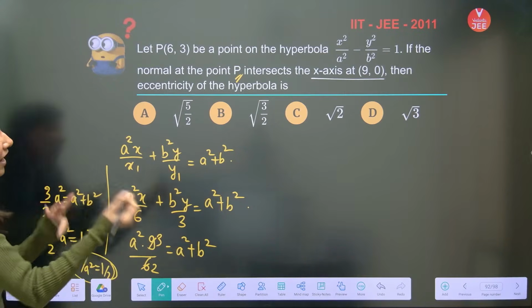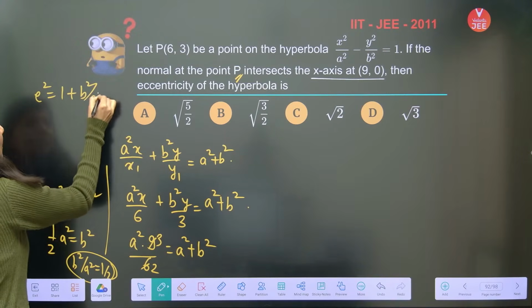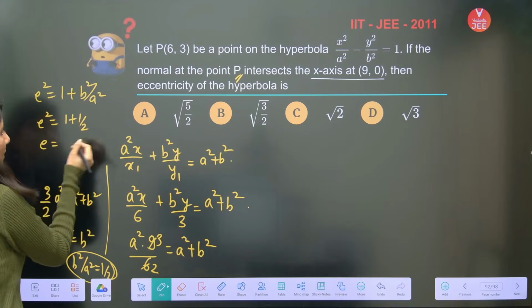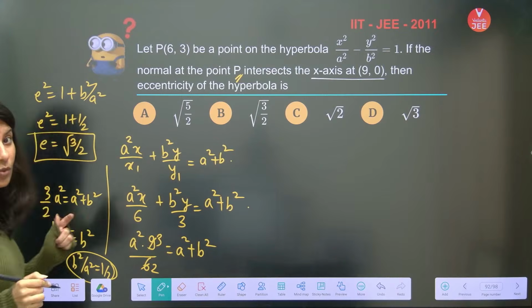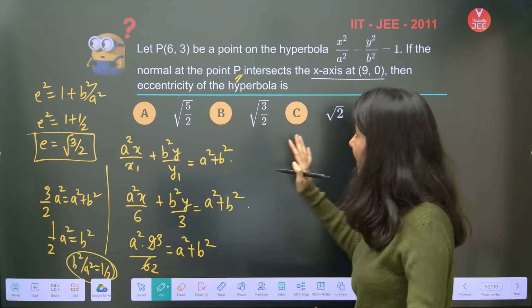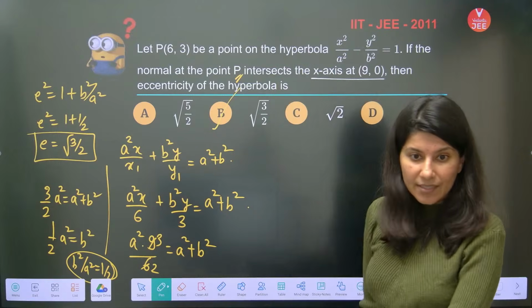So clearly b square by a square is nothing but half. Now in case of a hyperbola, eccentricity is equal to the root of 1 plus b square by a square. So eccentricity is root of 1 plus 1 by 2. Eccentricity is root of 3 by 2. Very easy, and root 3 by 2 is obviously greater than 1, so that means we are on the right track. So root 3 by 2 is option B, absolutely correct answer. Easy peasy.